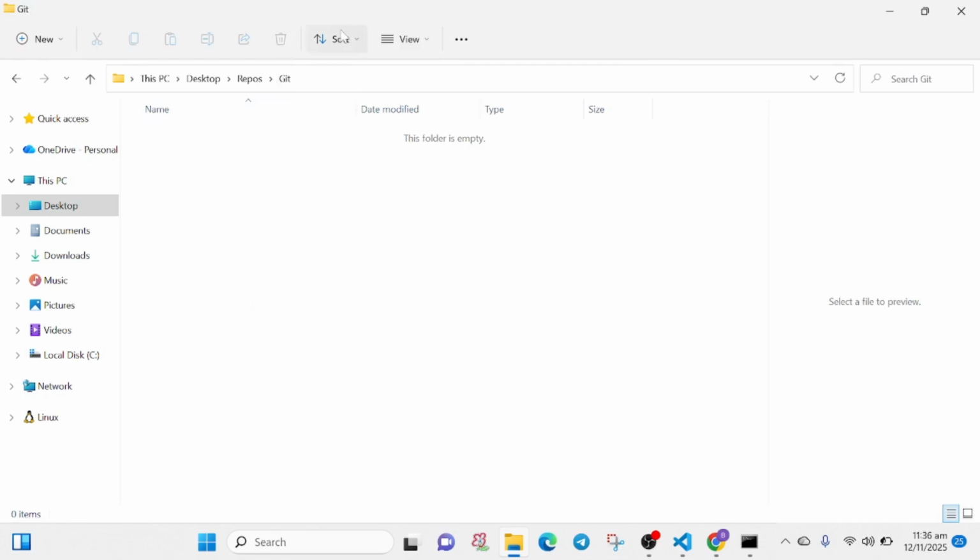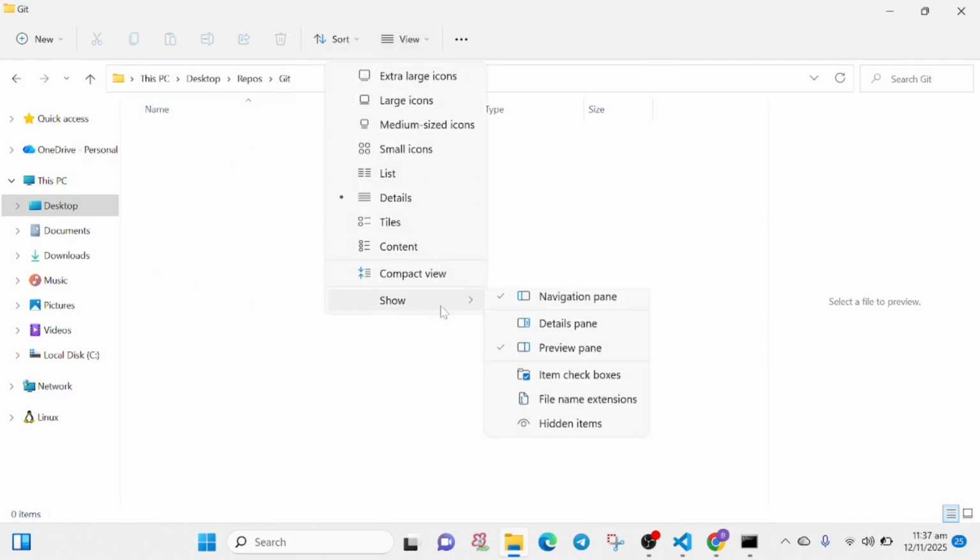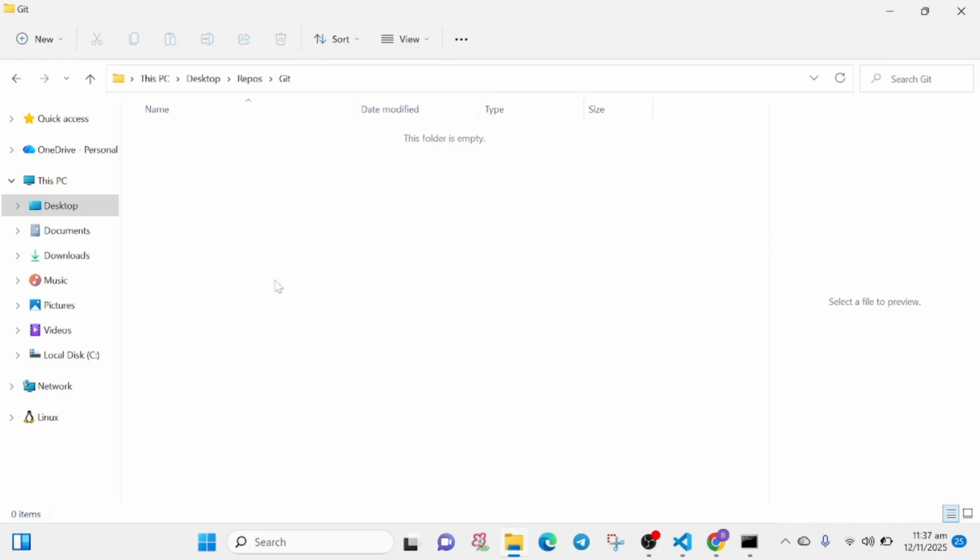But let's look at something. Let's go to the view section, show hidden files, and voila. As we can see, we have a .git file that is hidden. Of course it's hidden for a good purpose. You don't have to be exploring what's inside. Don't change anything anyway. This .git file just helps you to track what you are doing. It stores the date and your basic details.